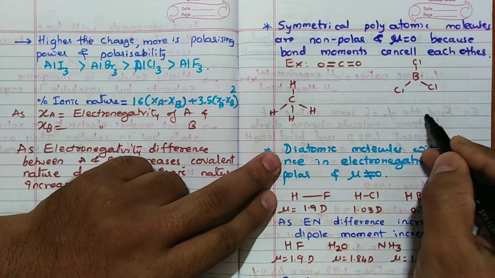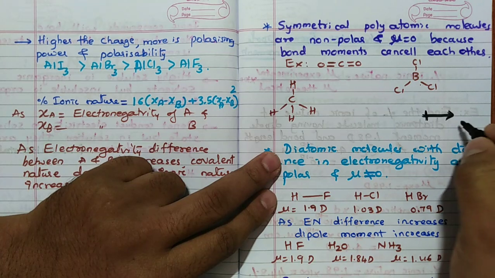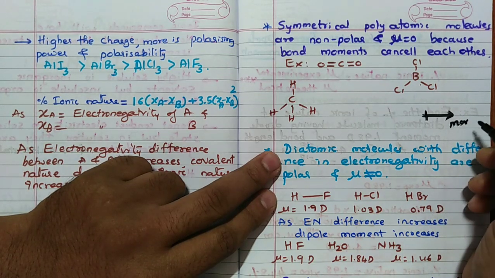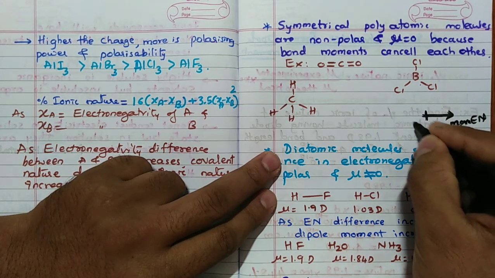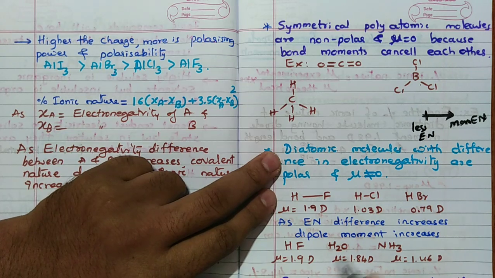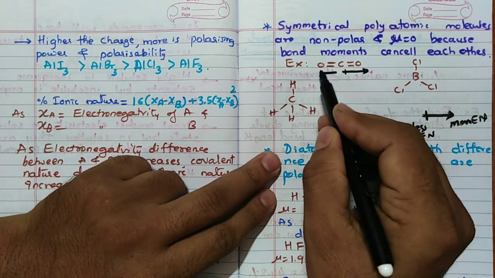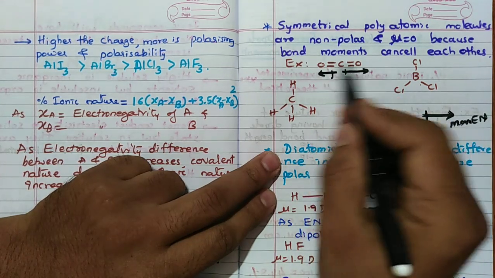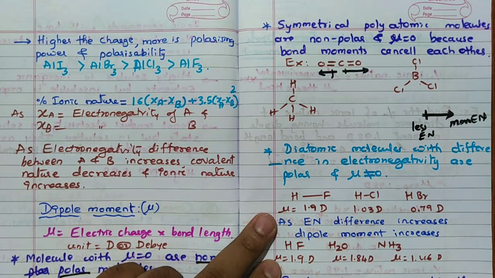So bond moment in this case is indicated like this, remember, with an arrow mark. This indicates the more electronegative atom. This is towards more electronegativity and this is toward less electronegativity. So when I draw this, remember, this is equal and opposite. Because of that reason, these two cancel and this molecule is non-polar. That is mu is equal to 0.